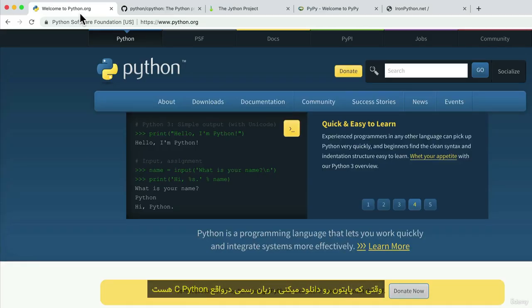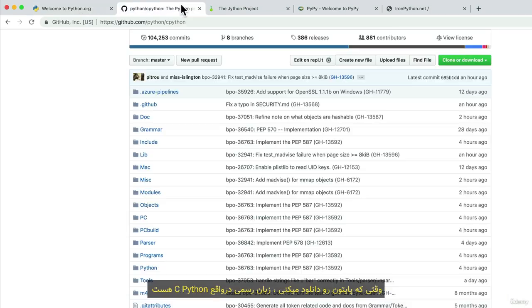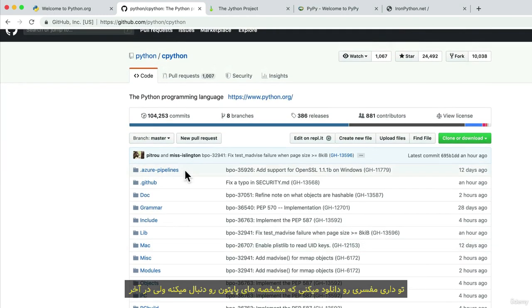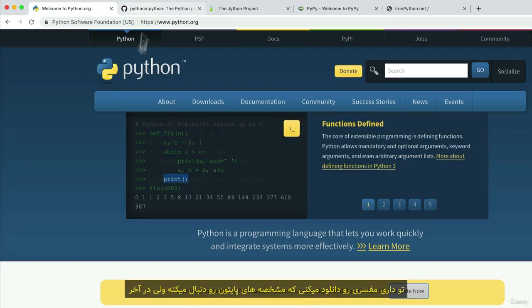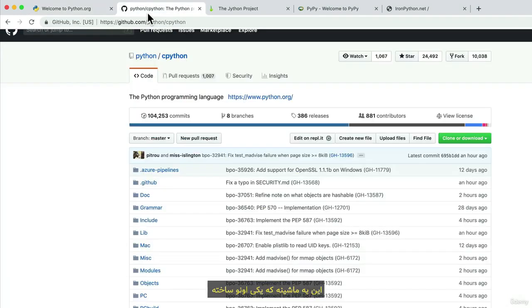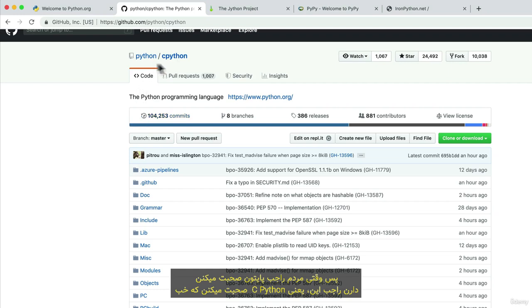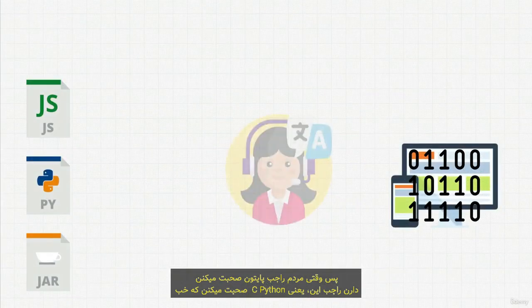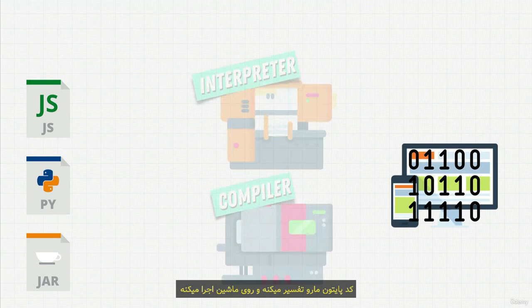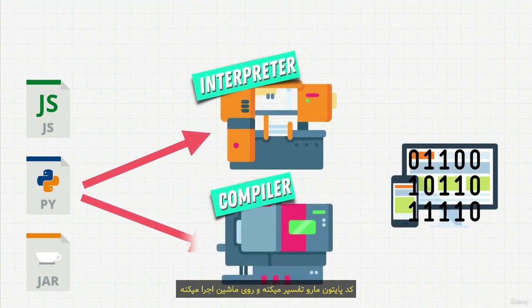When you download from Python, the official language is actually CPython. You're downloading this interpreter that follows the Python specification. But at the end of the day, it's a machine built by somebody. But these machines can come in many forms. So when most people talk about Python, they're talking about this one, CPython, that does our translation for us. It interprets our Python code and runs it on a machine.